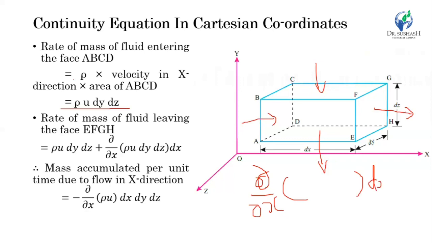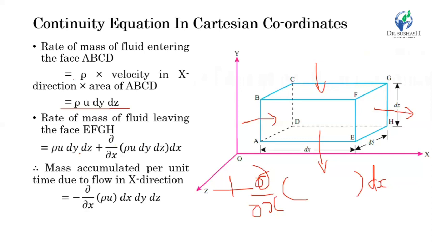So this is the difference of mass of fluid, and this mass is already entering. So the total mass leaving from this side EFGH is the summation of this plus this. So the summation is rho u dy dz plus del by del x of rho u dy dz into dx. This is nothing but the rate of change of mass in the x direction per unit time. Not per unit time, it is the rate. So it is already per unit time.